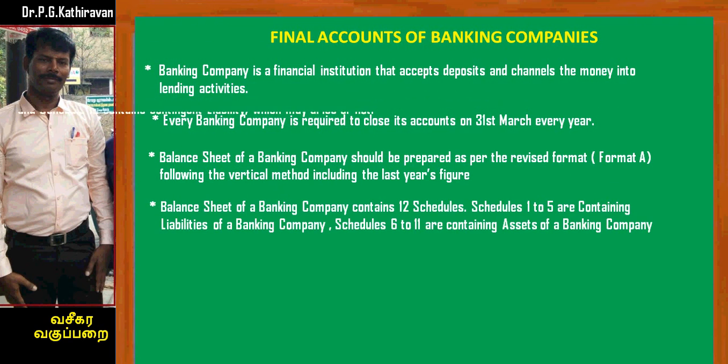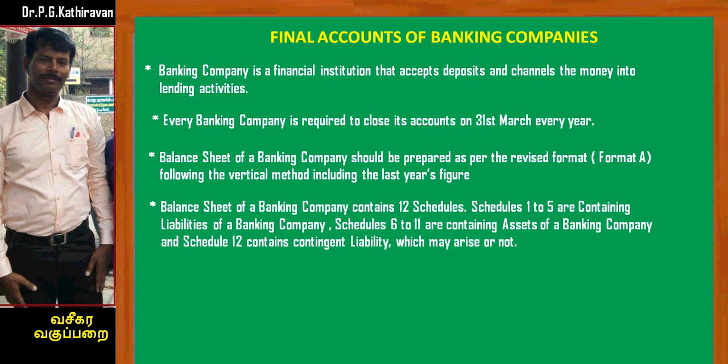Balance sheet of a banking company contains 12 schedules. Out of these 12 schedules, schedule number 1 to 5 are containing the various liabilities of a banking company. At the same time, schedule number 6 to 11 are containing the assets held by a banking company. And one more schedule is there, that is schedule number 12, which contains contingent liability of a banking company. The contingent liability may arise or not.